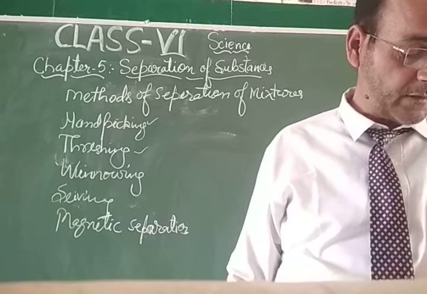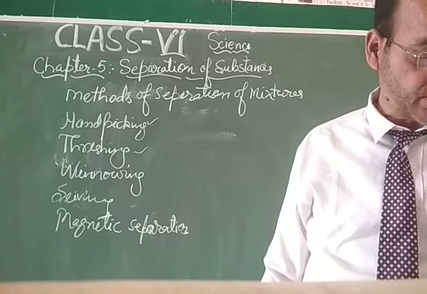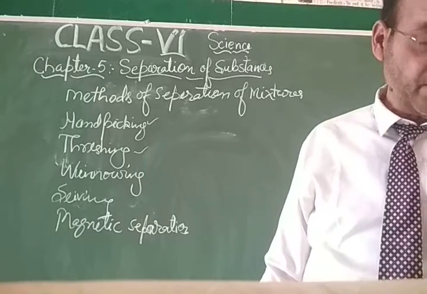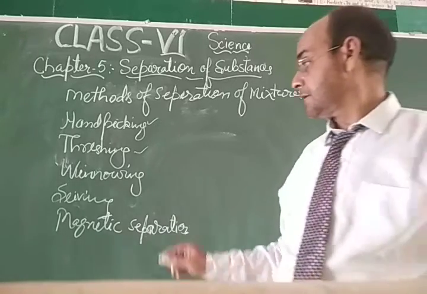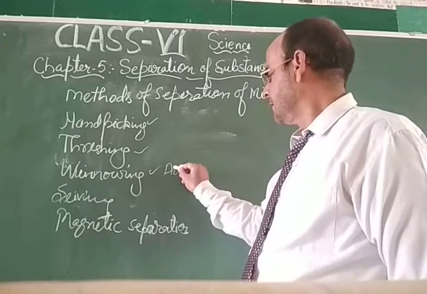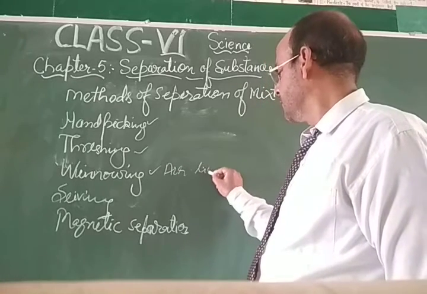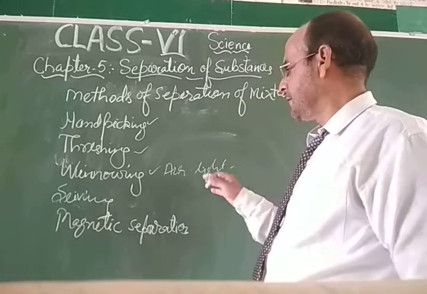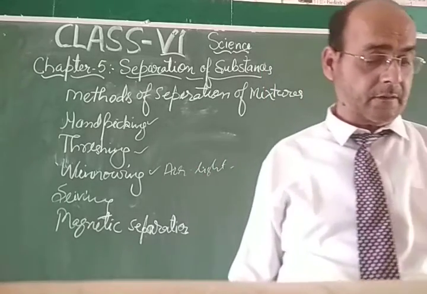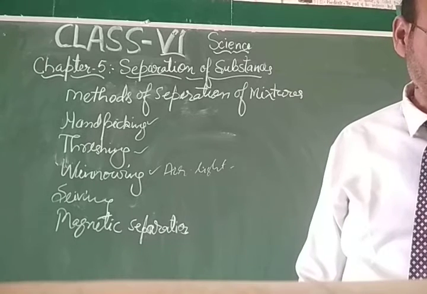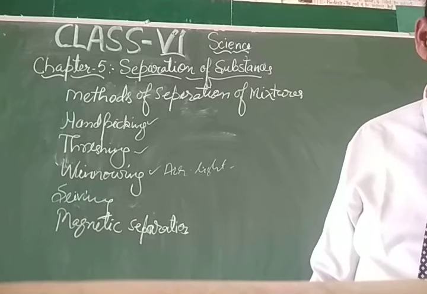And winnowing is the method for separation of lighter substances from heavier ones with the help of air, the wind. With the help of the air, the light particles get blown away, and the heavier particles, that is the food grains, settle on the ground, so that the food grains get separated.